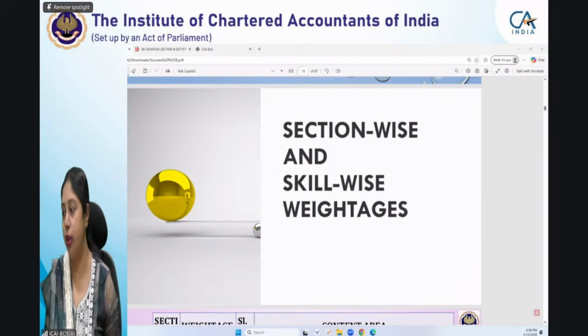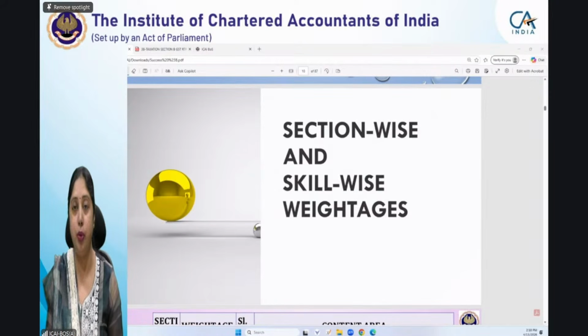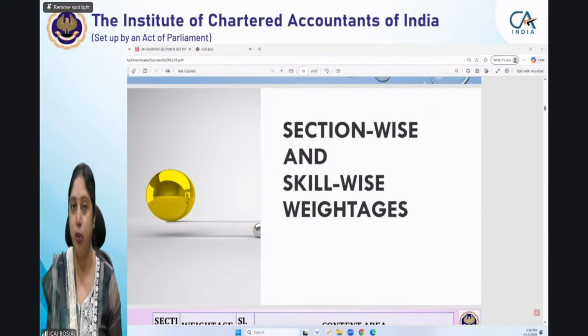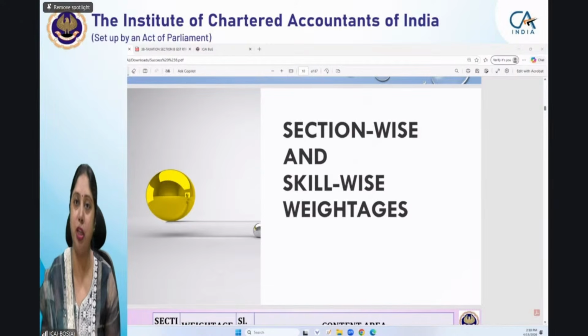I just want to give you an idea of section-wise weightage and why I'm asking you. Okay, Kuldeep is saying he knows. Good, Kuldeep, you know. I think all others also know. Lingaraju is saying, please tell us again. Okay, I will quickly take you through section-wise weightage because that is very important while revising also. Some students might feel that is important for preparation. When you have to prepare, the sections with higher weightage we will give more time, and the ones with lower weightage we focus a little less on. That is one of the points.